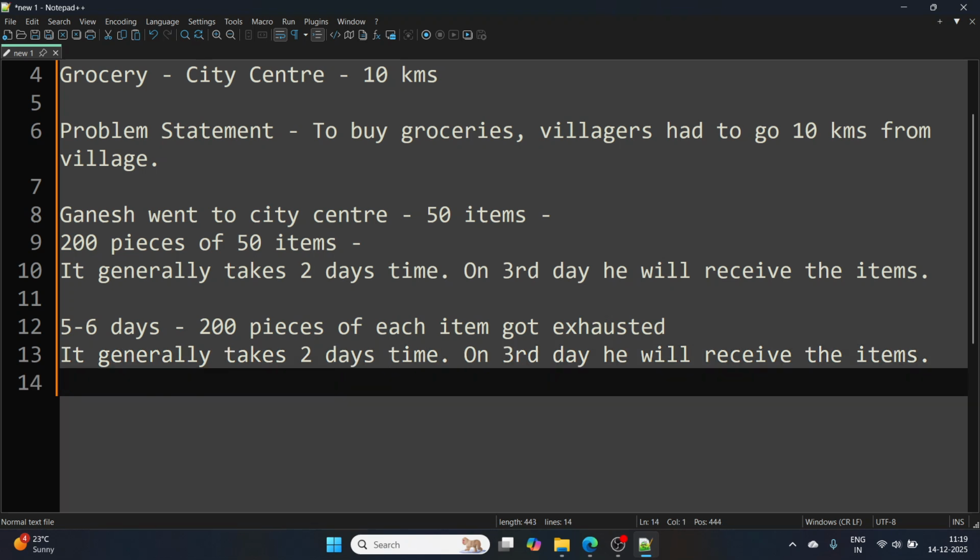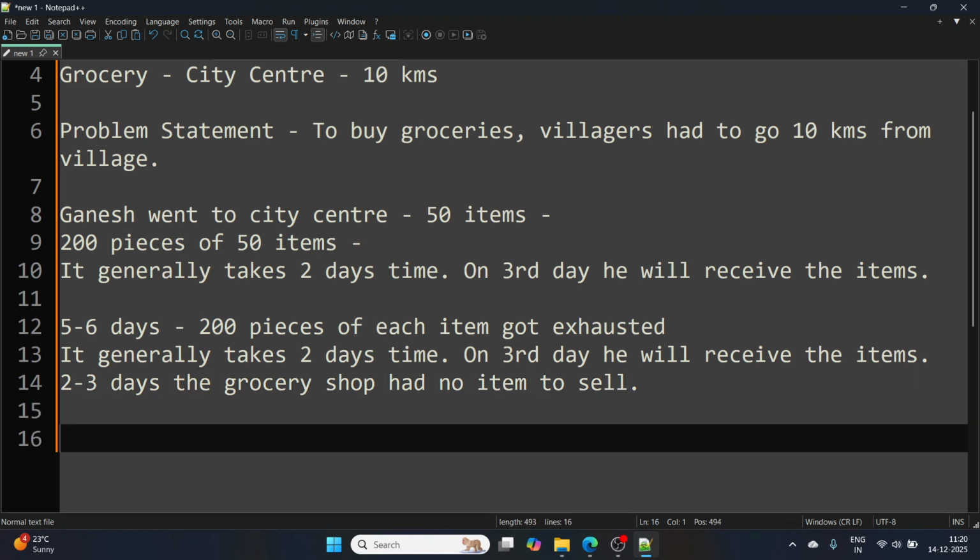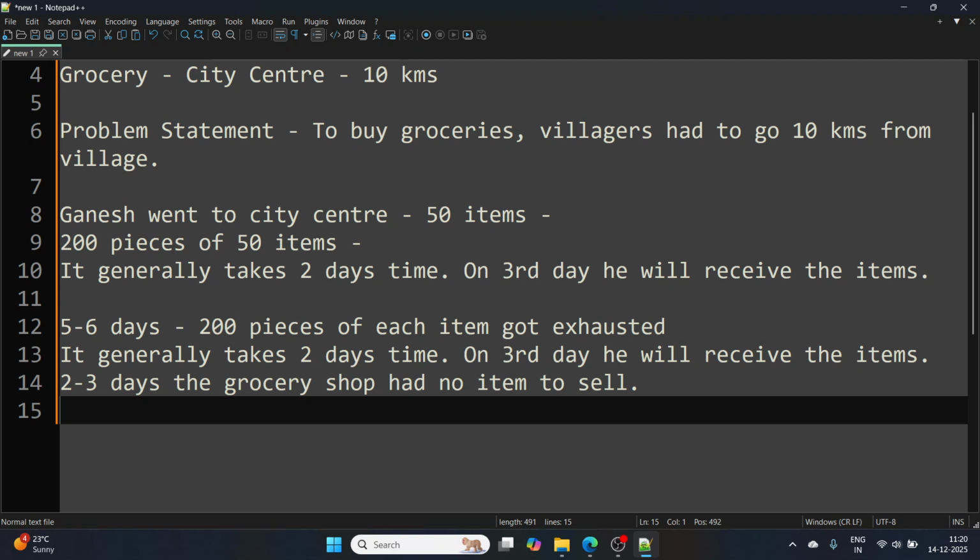So for 2 to 3 days, the grocery shop had no item to sell. So this was one of the problems. This repetition, or we can call it a pattern,